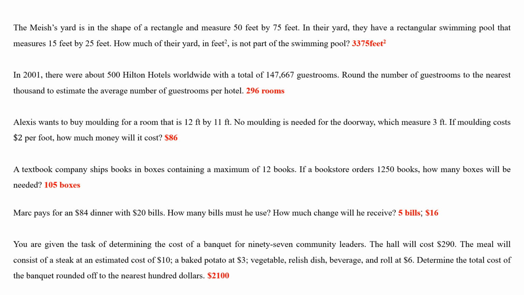A textbook company ships books in boxes containing a maximum of 12 books. If a bookstore orders 1250 books, how many boxes will be needed? So what do you need to do? You take 1250, you divide by 12. You will get 104.17. Using normal rounding rules, it will become 104. But in this case, if you order 104 boxes, there will not be enough books because the bookstore wants 1250 books. Therefore, you need to order 105 boxes.